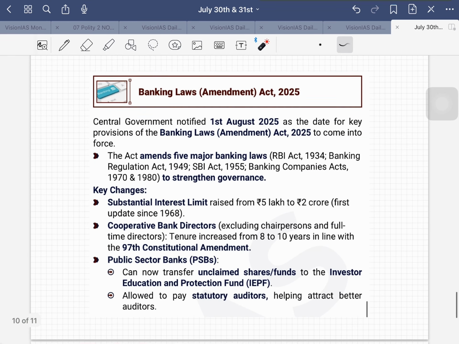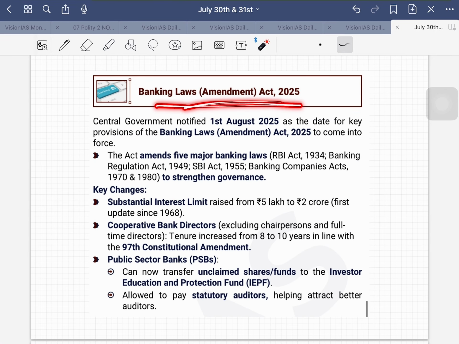Okay, next one is Banking Laws Amendment Act 2025. Actually it has come up in 2024, Lok Sabha passed it in 2024 only. Now central government notified 1st August 2025 as the date for key provisions of the Banking Laws Amendment Act 2025 to come in force. And what they are trying to bring in as changes: RBI Act, Banking Regulation Act, SBI Act, Banking Companies Act, to strengthen the governance. Let us see the key changes here.